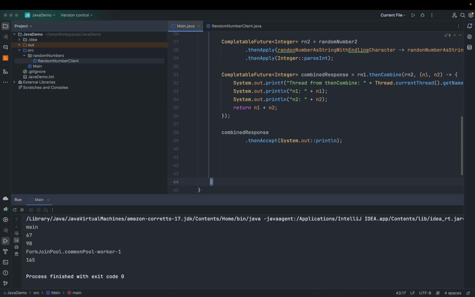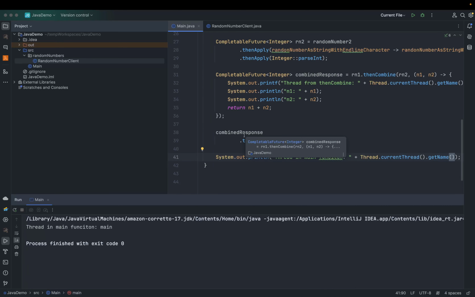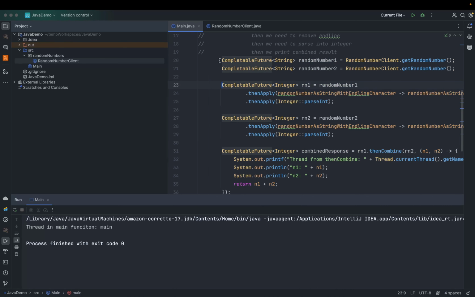So there is one more catch. I have added this intentionally so that I can let you know of this concept. You see, these statements make an external service call and get their futures, and here we have chained them so that we can do manipulations, and again we have made a chain on their combined result so that we don't block the main thread. So we have not blocked the main thread. Again here we have done one chaining, and at the end we have printed System.out, thread in main function. It printed that the thread in main function is main. So this is the name of the main function thread.